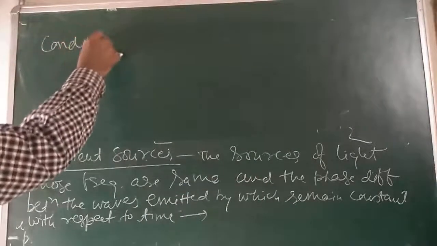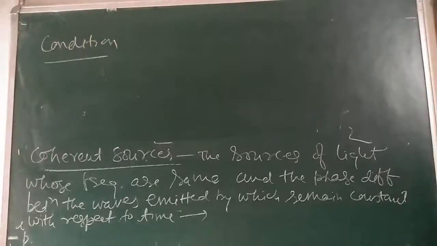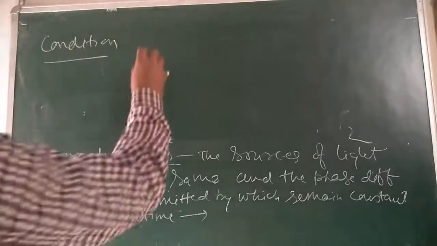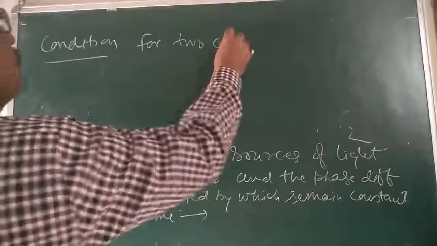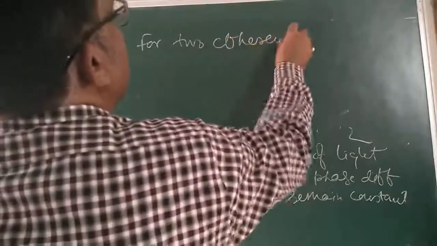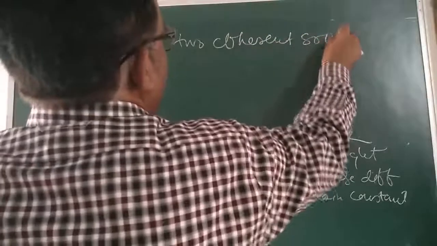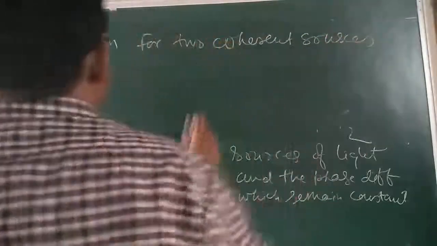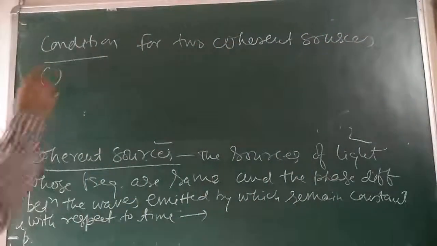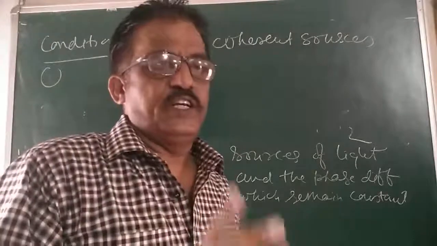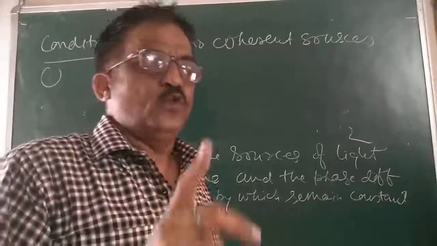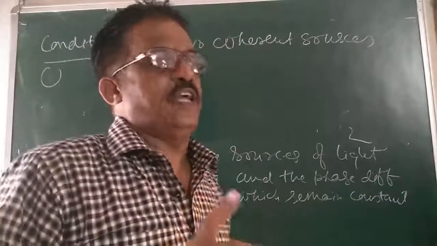Now, what are the conditions for that? The conditions for obtaining two coherent sources of light. First, coherent sources of light should be obtained from a single source. We take a single source, and from that we will make coherent sources here.